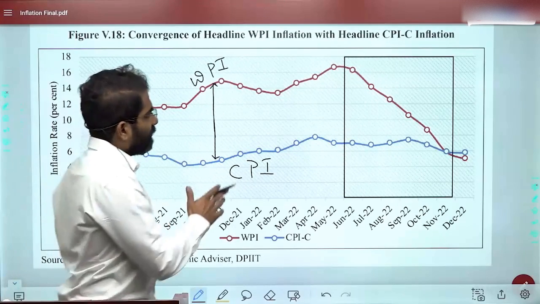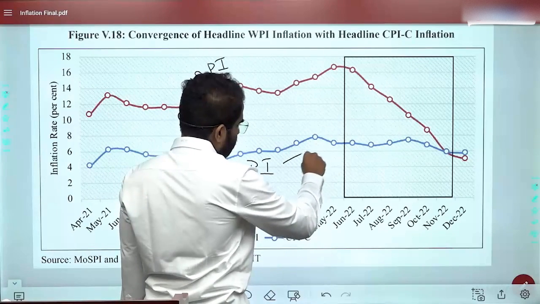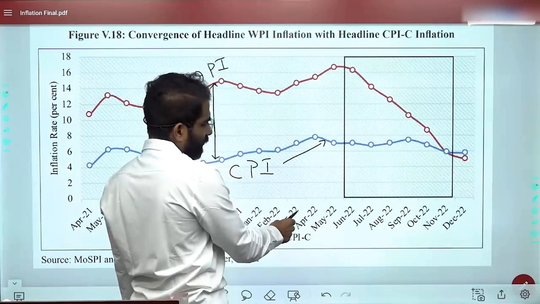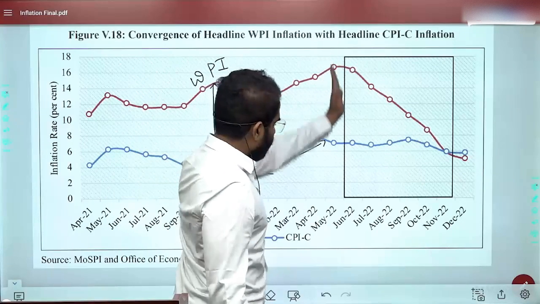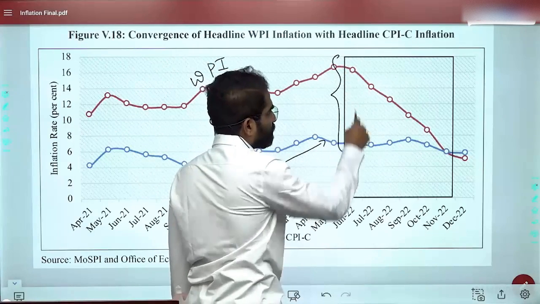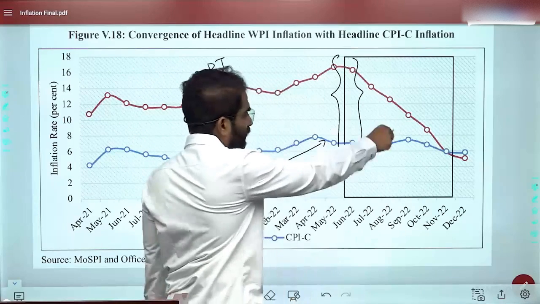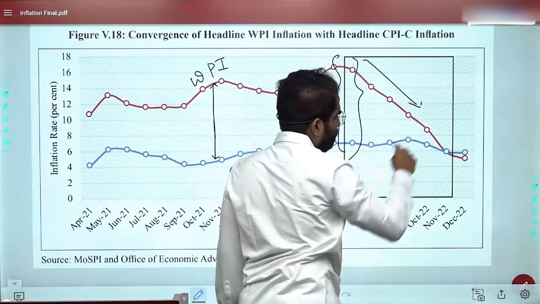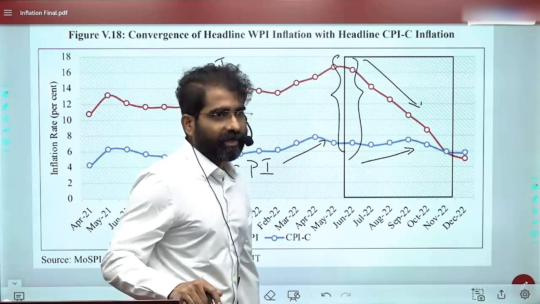And then what we observe is that over a period of time, there is also an increase with respect to CPI. You observe March 2022, April 2022. And here again, June 2022 also, the gap between WPI and CPI is max. After that, you observe there is a convergence between WPI and CPI.